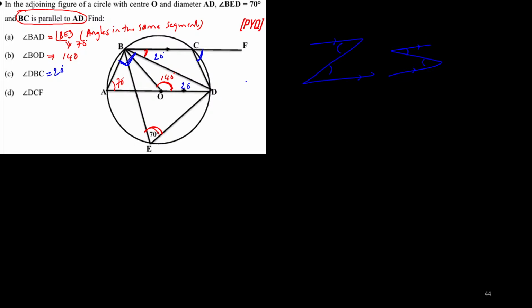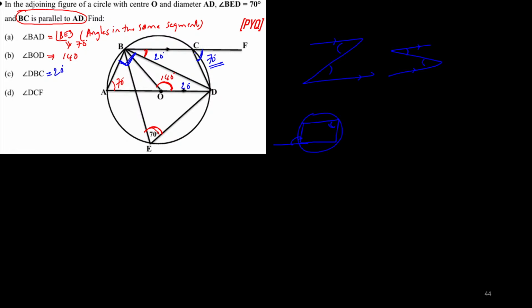BD, angle in the same segment, BOD. Okay, fine. This is 70 degrees. Absolutely, it is 70 degrees. Atharva, you are right. Tell me why? Because whenever a cyclic quadrilateral is there, the exterior angle of a cyclic quadrilateral is equal to the interior opposite angle.